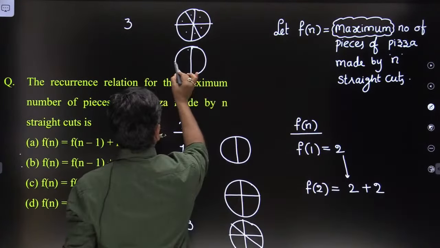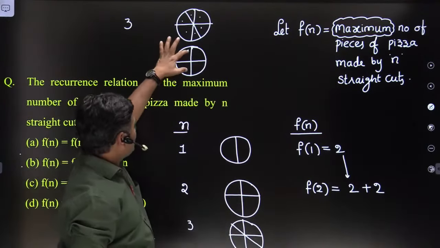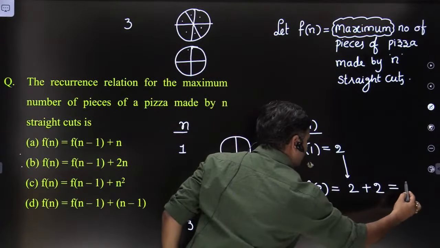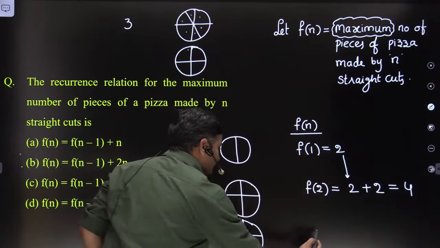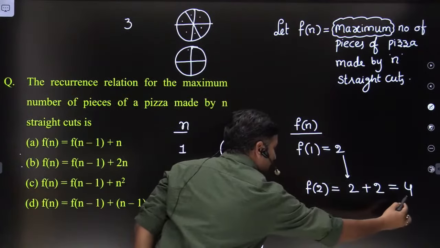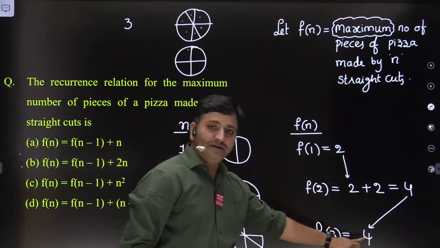Now see, friends, up to here 2 straight cuts are there. For 2 straight cuts, how many pieces did we have? 4 pieces. See here, for 2 straight cuts we are having 4 pieces. Therefore, the maximum number of pieces made by 3 straight cuts is equal to, earlier we had 4 pieces.